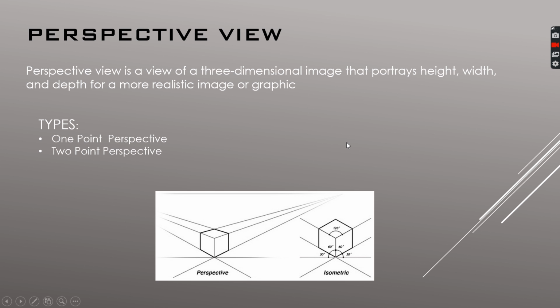Next is perspective view. This is important to know because we are going to go in depth into 1 point perspective and 2 point perspective. Most of the projects we get in our industries ask for these perspective views. Although it's easy in Revit, when it comes to AutoCAD, it is a bit difficult.